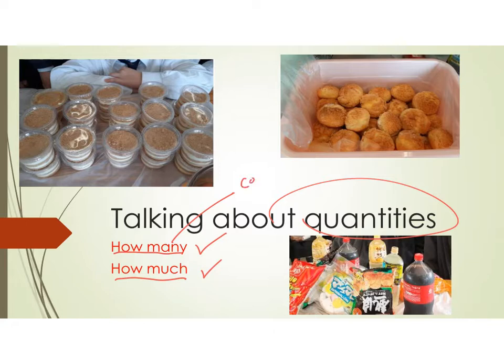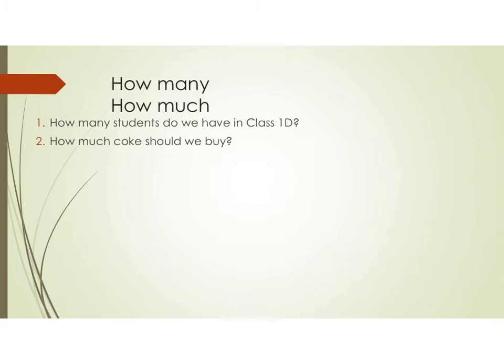With countable nouns, we use how many, and with uncountable nouns, we use how much. One example is how much Coke. One example is how many students do we have in class 1D? Another example is how much Coke should we buy? One thing to note is students, we use students. It is the plural form of the countable noun.